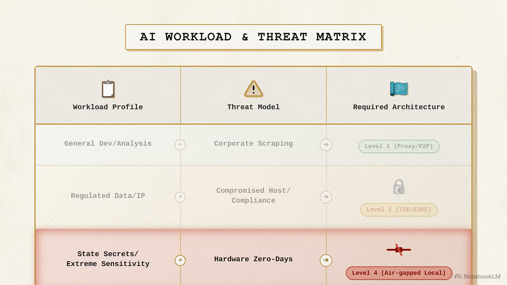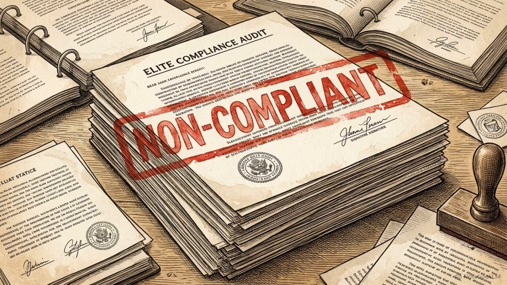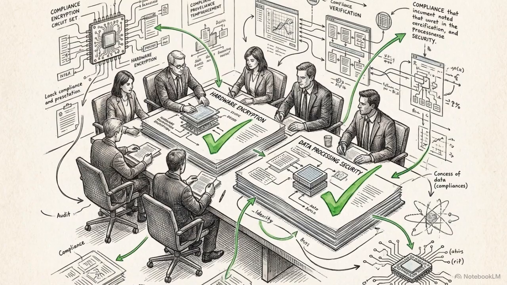If the threat model includes hardware zero-day exploits, operators must use Level 4 air-gapped local hardware to ensure absolute physical assurance. Regulatory pressure from the EU AI Act and HIPAA is already invalidating trust-based privacy policies. In these environments, demonstrating data protection during processing is becoming a baseline requirement for doing business.